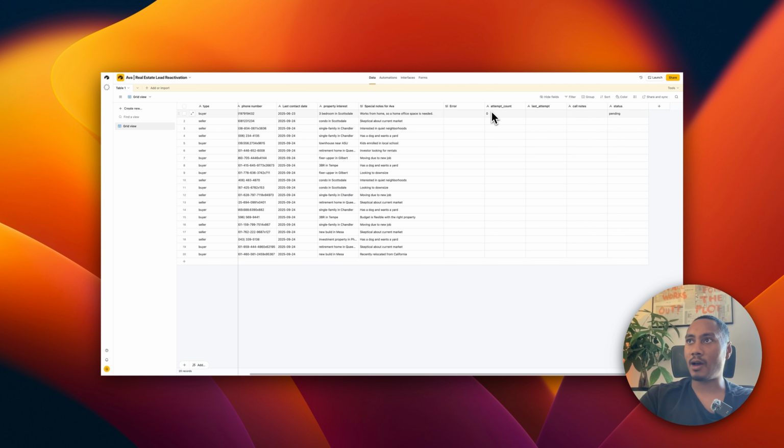And then attempt count, we want all the leads to start at 0, and then we'll increment it accordingly if they answered or if they did not. If they did not answer, we will update the count so that we can keep track of how many times we're trying to reach out to the user. So just ensure that you add attempt count, last attempt, and also status.